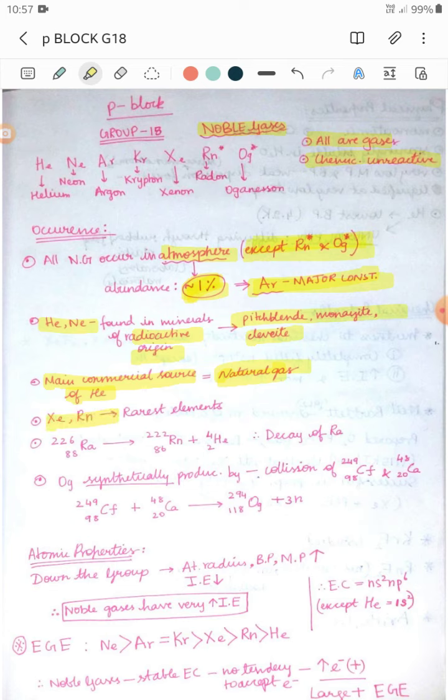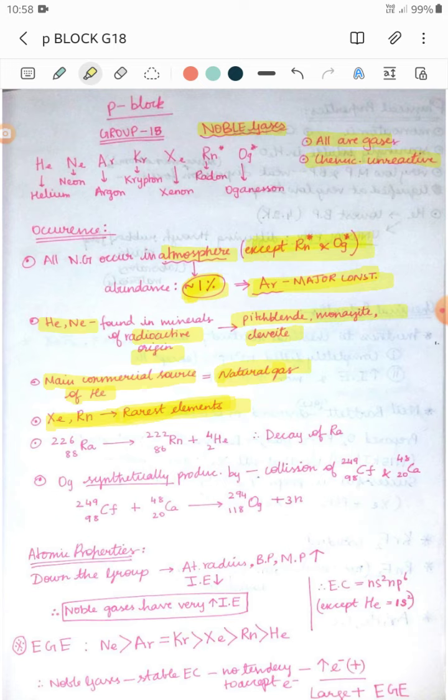Xenon and radon are the rarest elements. So you have to know the pair of rarest elements: it is not radon and oganesson, it is xenon and radon. Keep this in mind, because in the question they may ask you to select the correct pair of rarest elements.